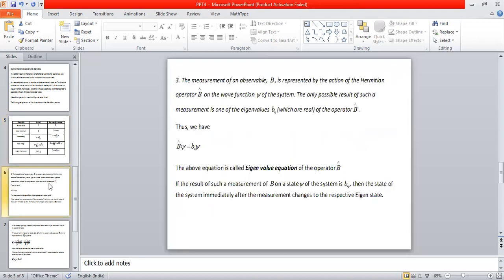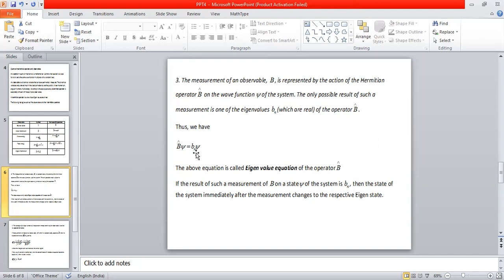Now let us proceed and come back to our postulates. We have discussed the second postulate in detail, the relationship between observables and their operators, with some examples of the operators. Now let us go to the third postulate. The third postulate speaks of the measurement of an observable. Let us assume an observable represented by B, and we are making a measurement of the observable B. This is represented by the action of the Hermitian operator B cap on the wave function psi of the system. The only possible result of such a measurement is one of the eigenvalues b_n of the operator B cap, which are all real, because the operator is a Hermitian operator.